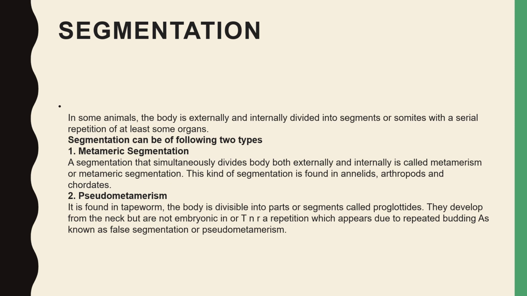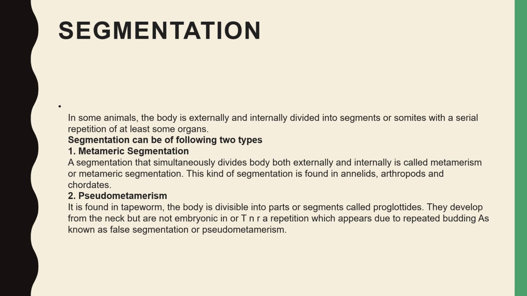If segmentation divides the body both externally and internally, then it is called metamerism. The division goes inside the body, as in annelids, arthropods and chordates. And pseudo-metamerism is found in tapeworm.